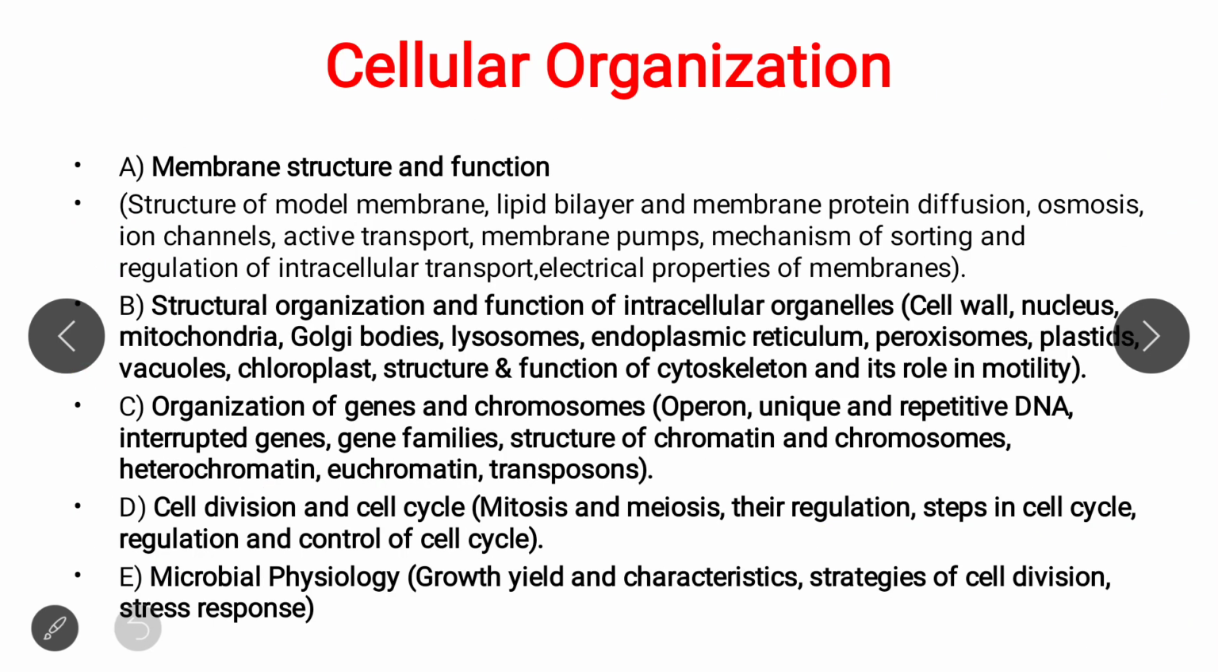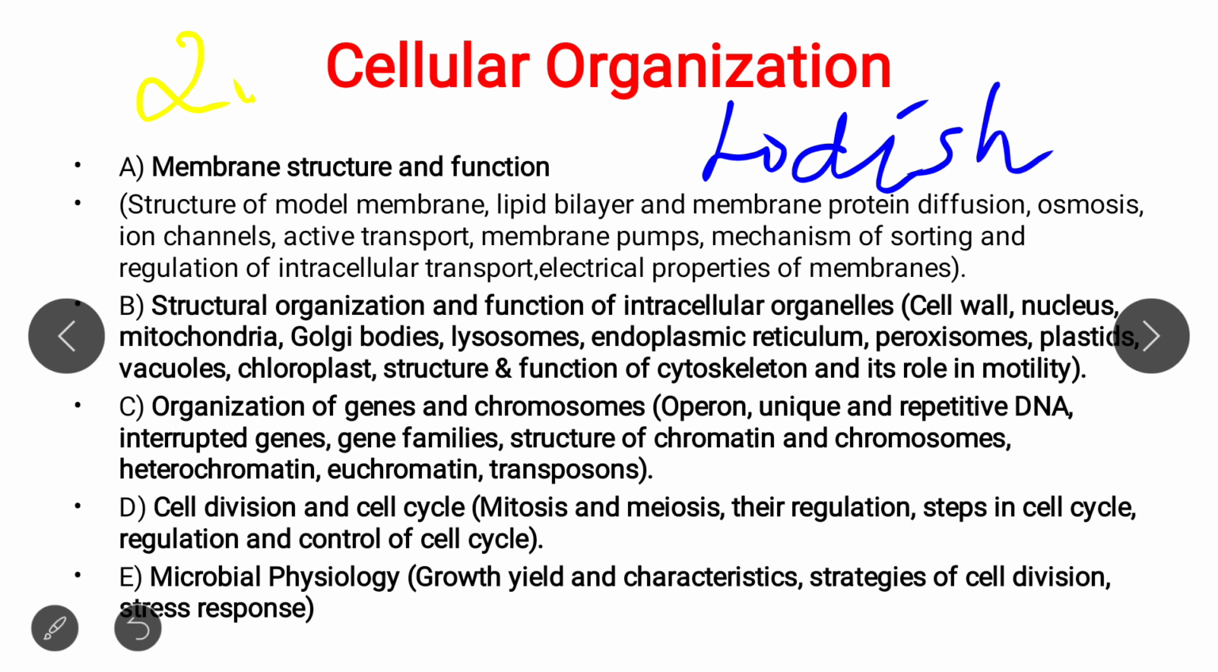Now, module number 2 is cellular organization, that is cell biology. In cell biology, first of all, I mention a book that you should study: Lodish Cell Biology. Study all the topics that are mentioned here, not more than that. You will find all these topics on the BioSmart Academy YouTube channel.